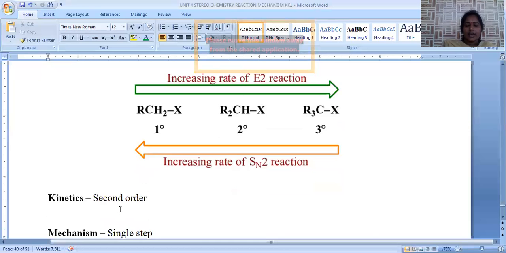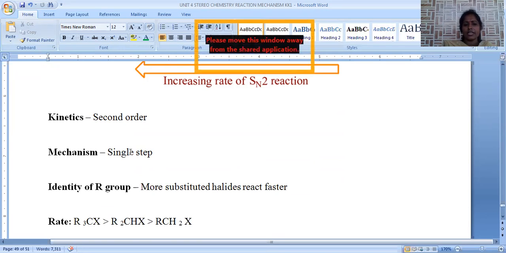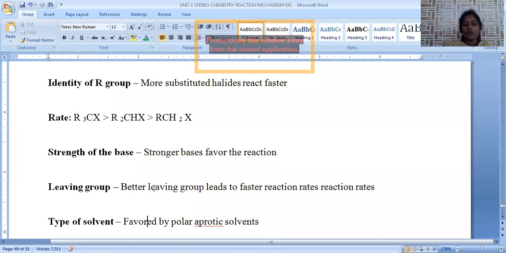One is kinetics. Kinetics for E2 elimination is second order, where the rate of the reaction depends upon the concentration of alkyl halide as well as the incoming base. Mechanism for E2 is a single step with transition state formation. Identity of R groups: more substituted halides react much faster. That means tertiary alkyl halides are more reactive compared to secondary, compared to primary. Leaving group: the better the leaving group, the greater the speed of the reaction.